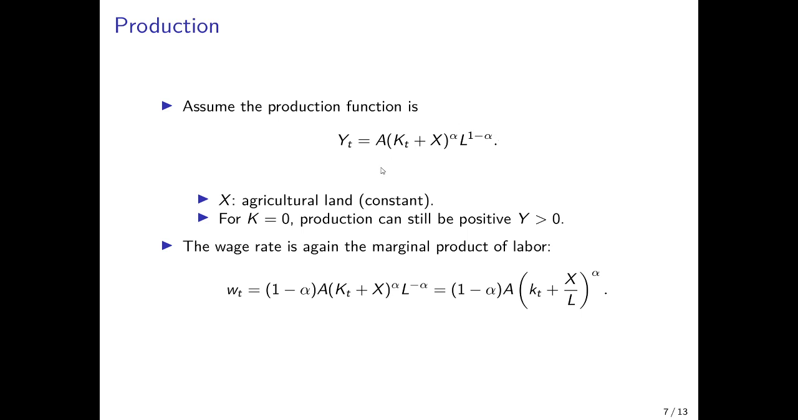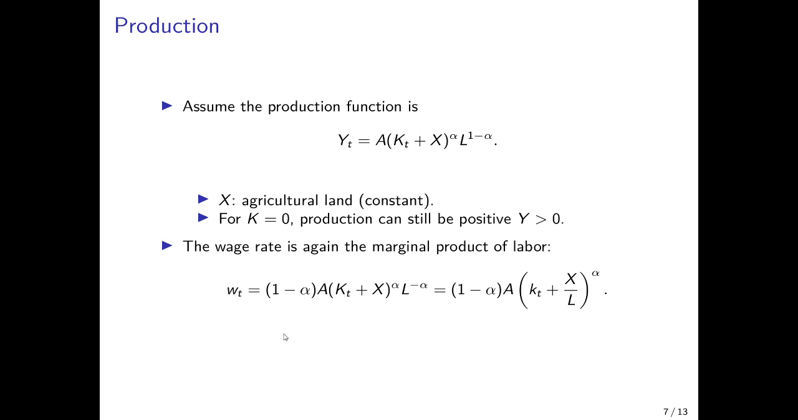Now the crucial point here is that if the capital stock is 0, so if K is 0 and does not exist, the economy can still produce output because there is land and labor, so workers would produce food basically on the available land. So for K equals 0, production can still be positive. And that's important because in the baseline overlapping generations model, we could not have an economy without capital, basically.